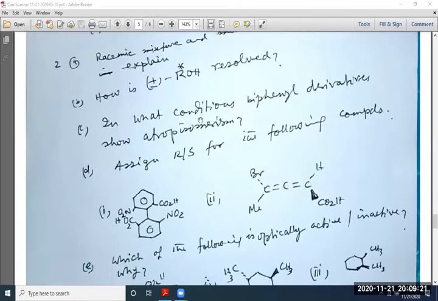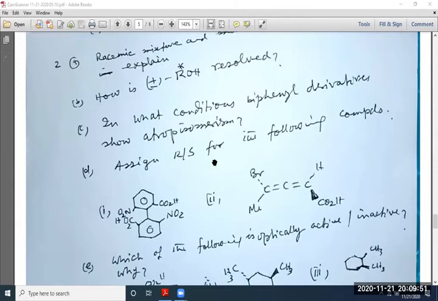In what condition do biphenyl derivatives show enantiomerism? That means optical activity in biphenyl derivatives. The biphenyl compound should have large groups at the ortho position and it should not have any elements of symmetry like a center of symmetry or plane of symmetry, then it will be optically active. So you should discuss the condition and show the enantiomer, mirror image, etc.